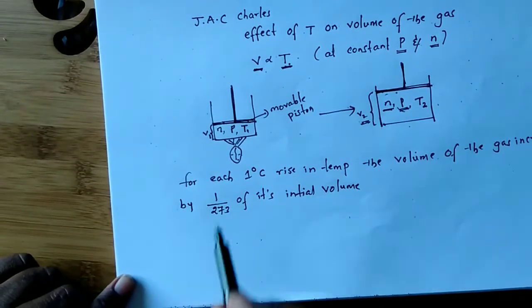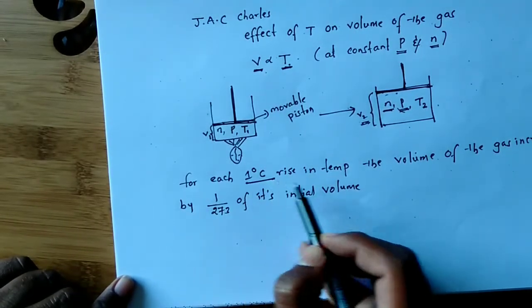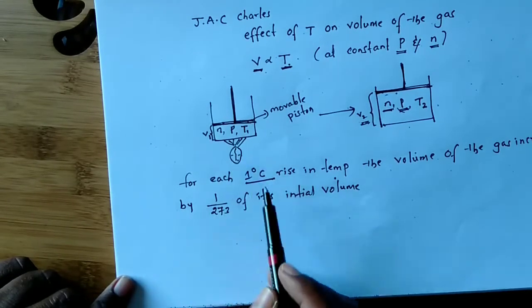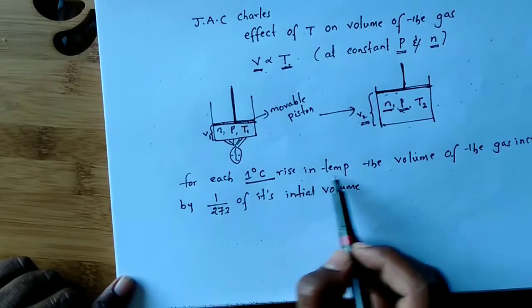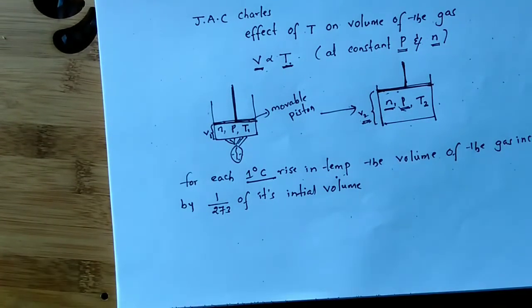So, what is the final conclusion of Charles law? For each 1 degree centigrade rise in temperature, the volume of the gas increases by 1 by 273 of its initial volume.